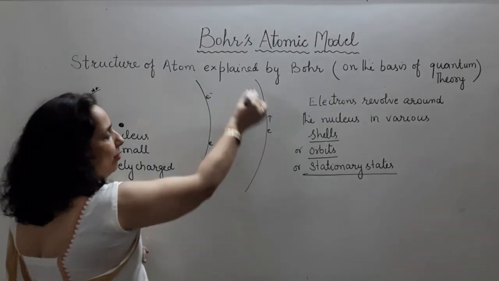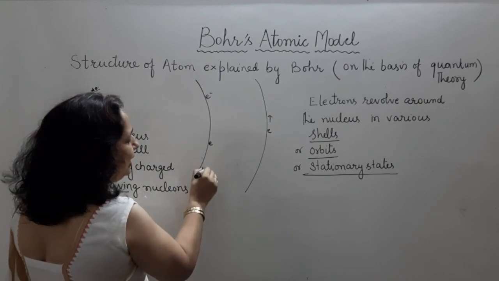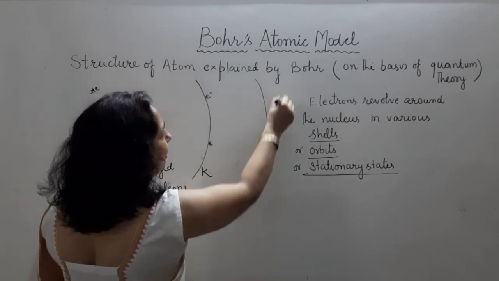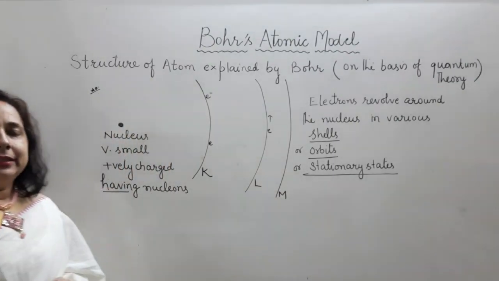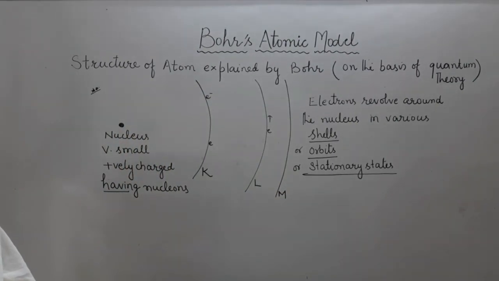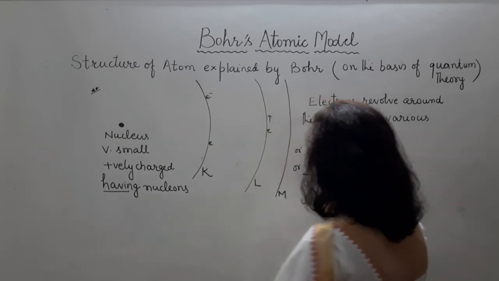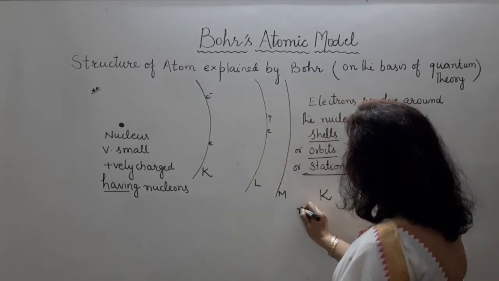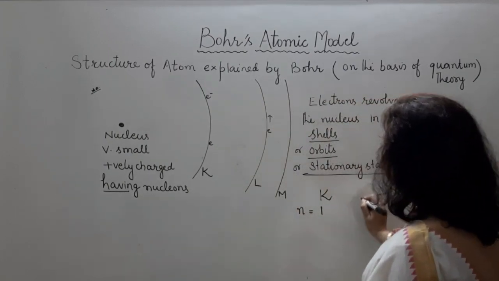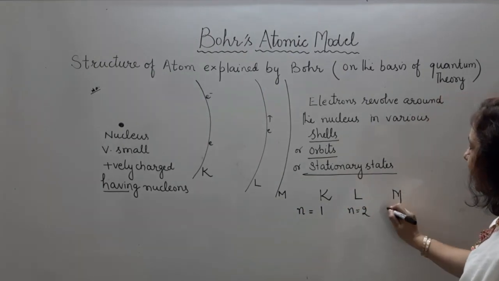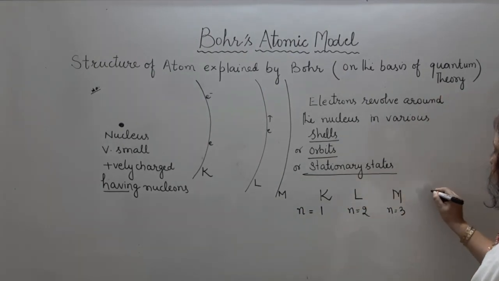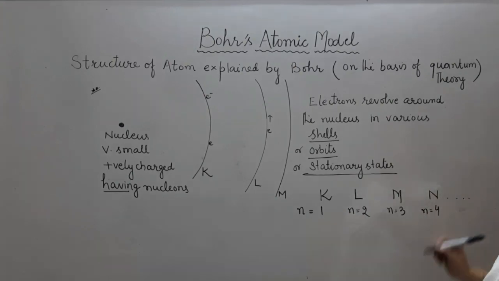Now electron is revolving in these shells, and these shells are named as K, L, then we have M and so on. K, L, M, N are the shells. We can say that K shell, that is first shell, n is equal to 1, L is n equal to 2, M means n is equal to 3, N is n equal to 4, and so on.